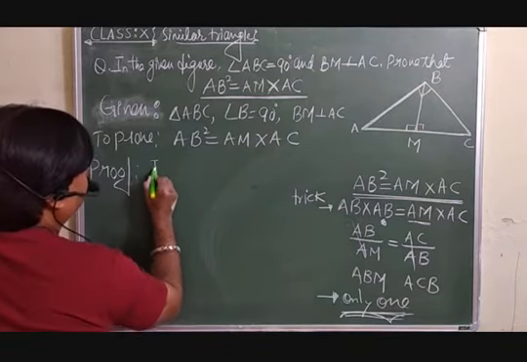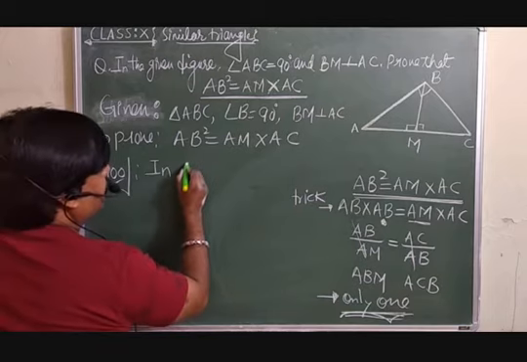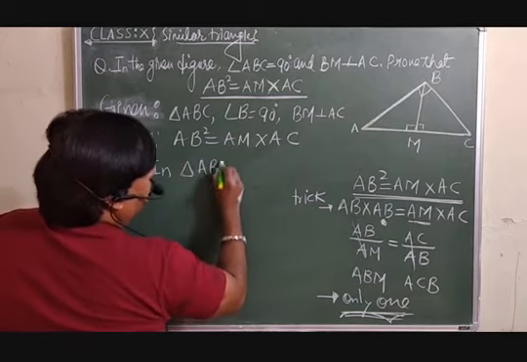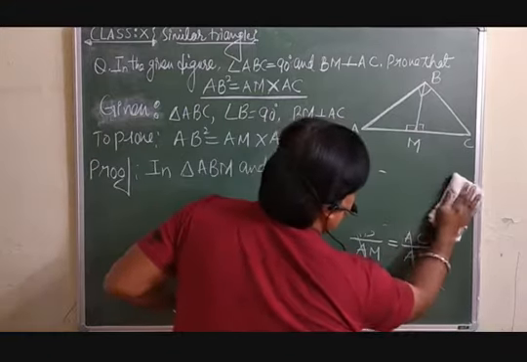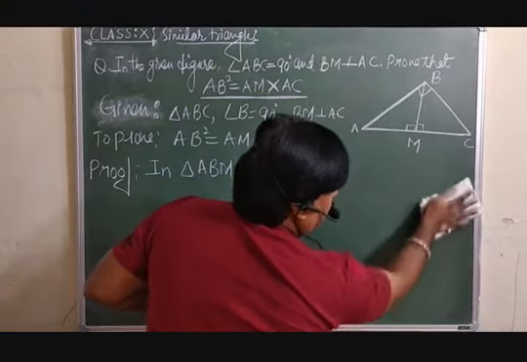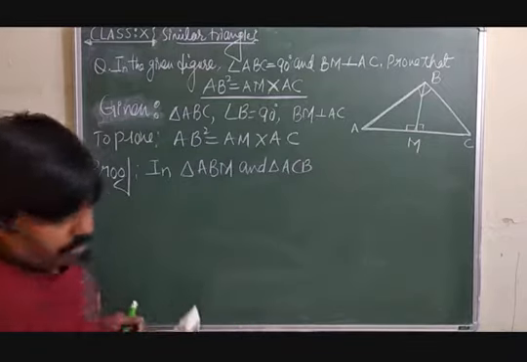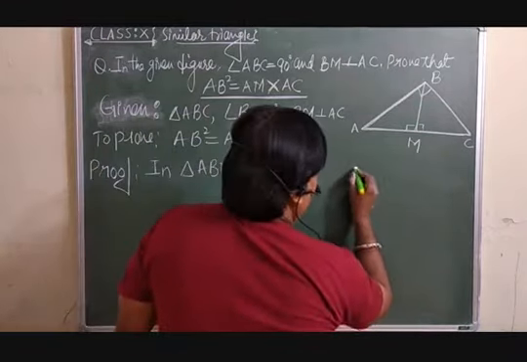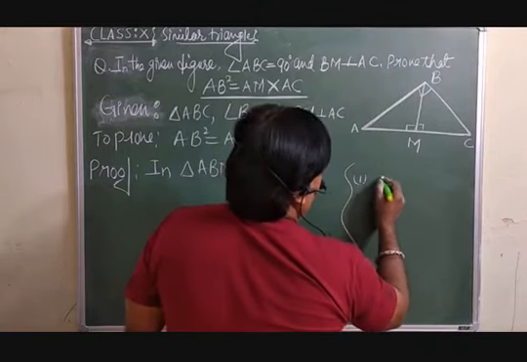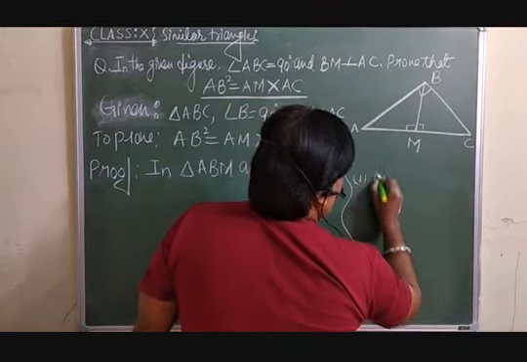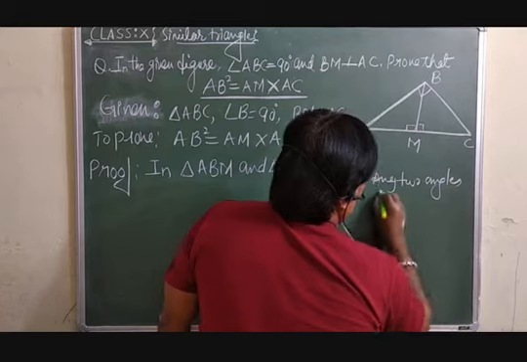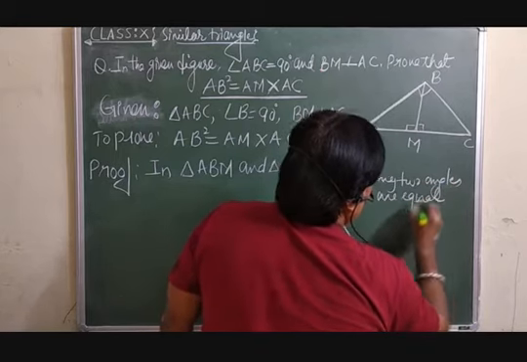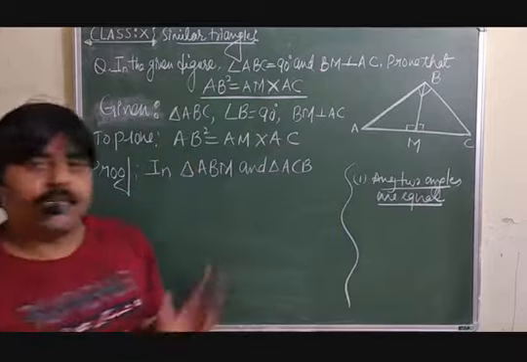So you must write down the triangles which you want to make similar. Write here, in triangle ABM and triangle ACB. See now. If you want to make two triangles similar, three conditions we already discussed. We discussed three concepts. One is, if any two angles are equal, then you can declare both the triangles are similar.